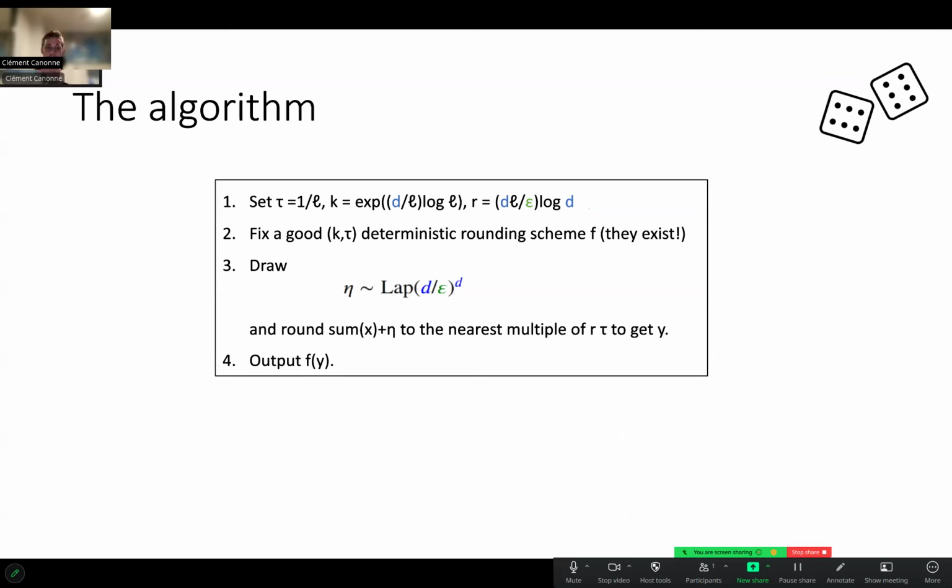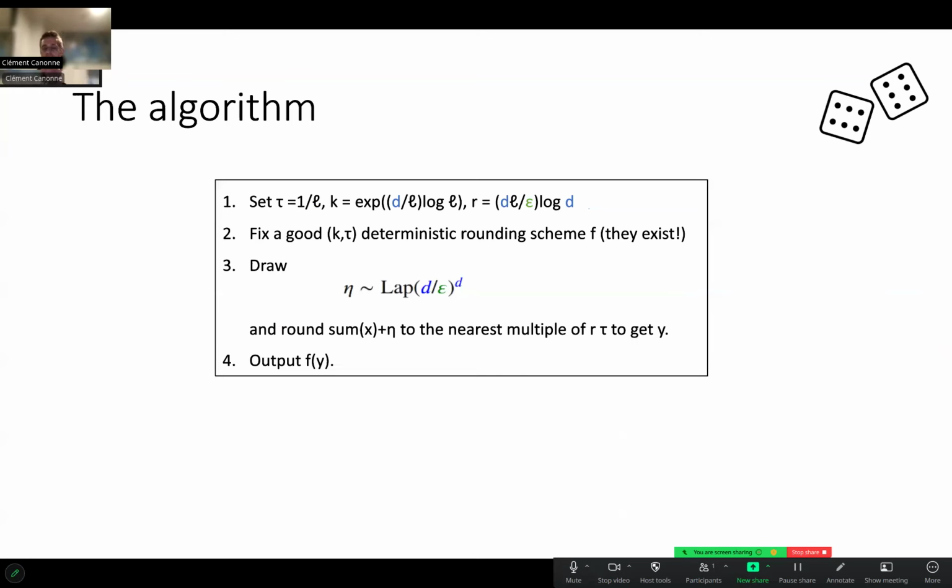Now, what I do is I compute the sum of x, which is the thing I want to estimate, and I just add some noise to it. I literally apply that Laplace noise I said was the basic idea, the fundamental idea that you would use just left to yourself. So I compute the sum of x, I add carefully calibrated Laplace noise just to ensure privacy. Then what do I do after this? Well, I'm not done. I'm just going to round that to the nearest multiple of r, that radius parameter, times tau.